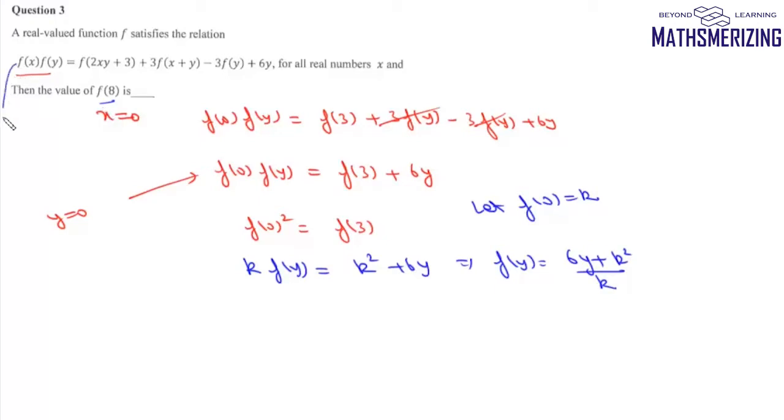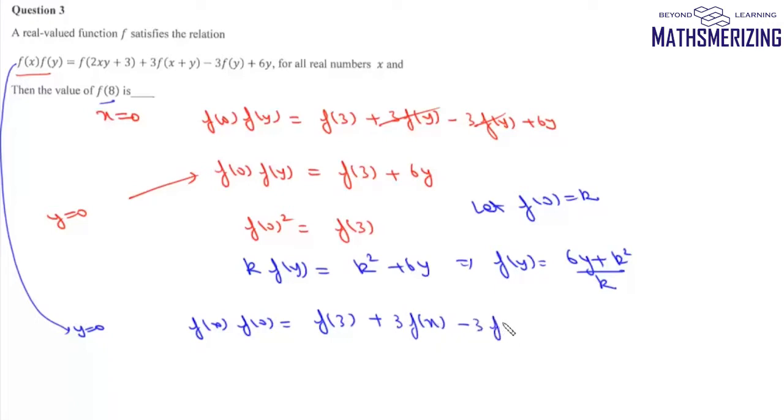Now in this functional relation, if we put y as 0, then we can write f(x) into f(0) will be f(3) plus 3f(x) minus 3 times f(0) plus 6 into 0. Now we have taken f(0) as k and f(3) as k square. So we can write f(x) together.